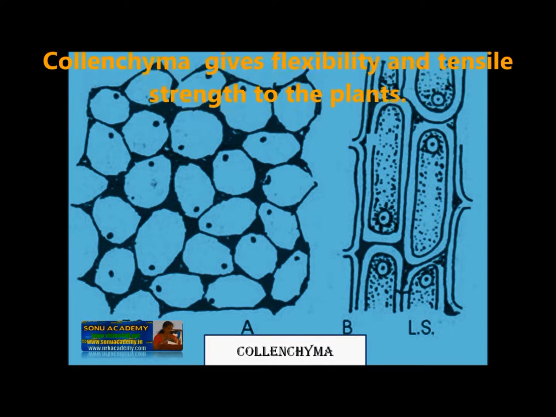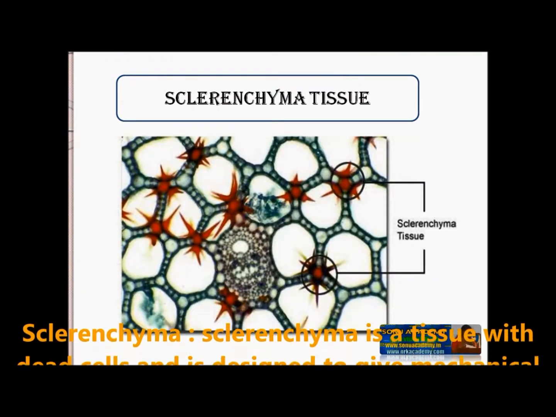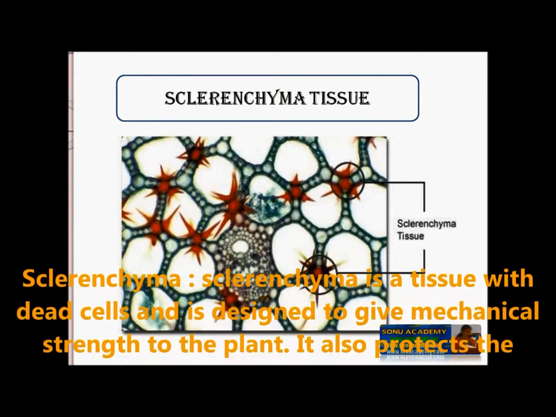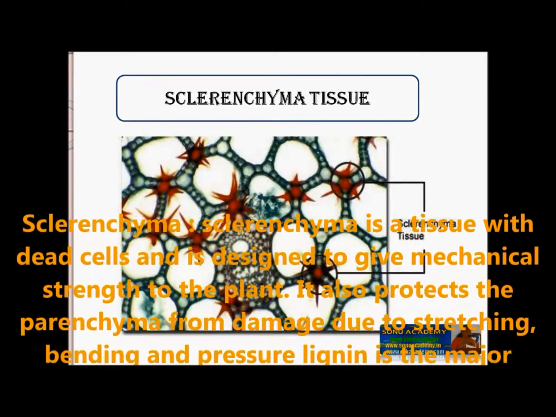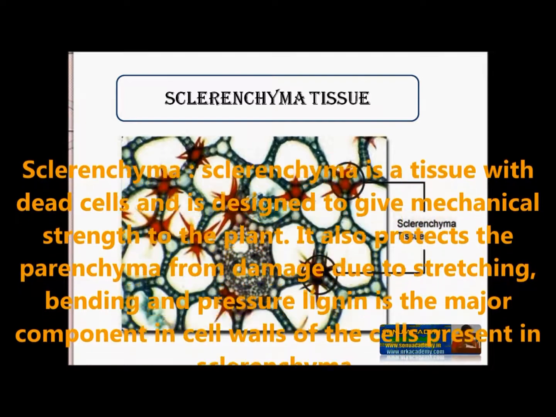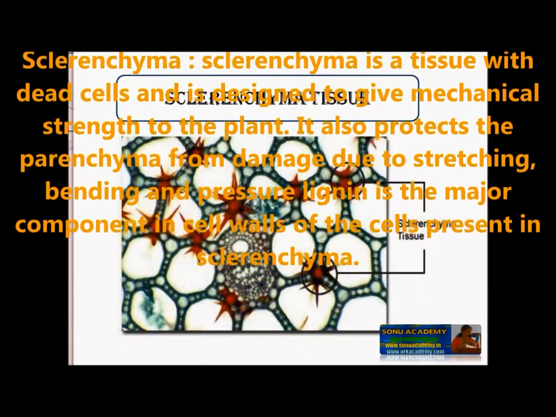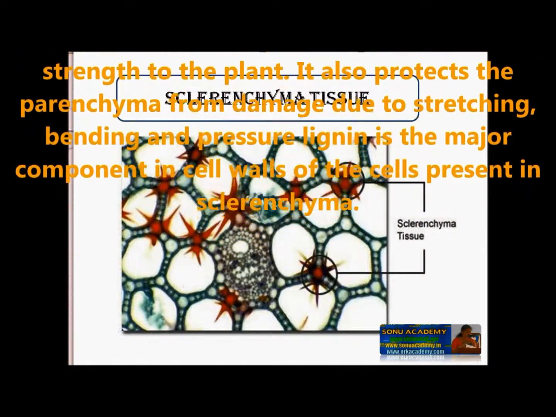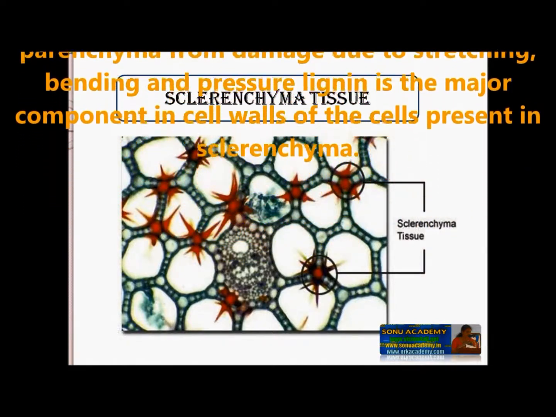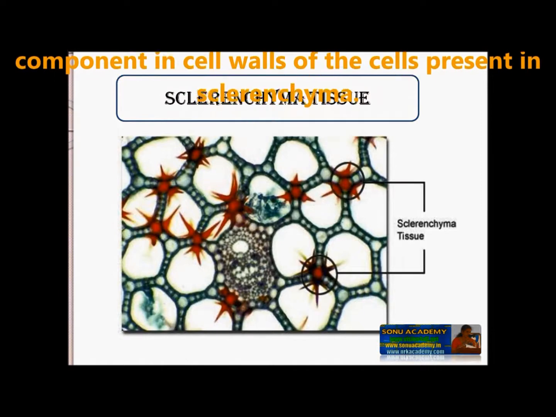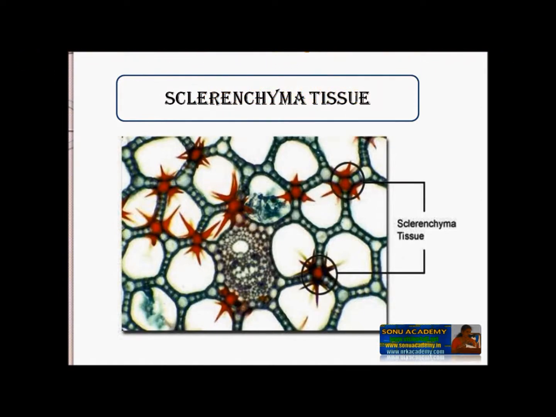Collenchyma gives flexibility and tensile strength to the plants. Sclerenchyma. Sclerenchyma is a tissue with dead cells and is designed to give mechanical strength to the plant. It also protects the parenchyma from damage due to stretching, bending, and pressure. Lignin is the major component in the cell walls of the cells present in sclerenchyma.